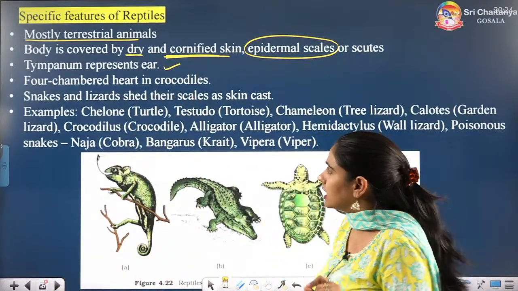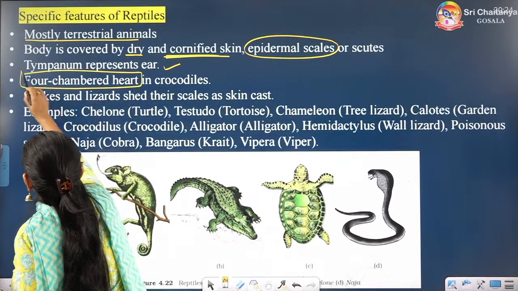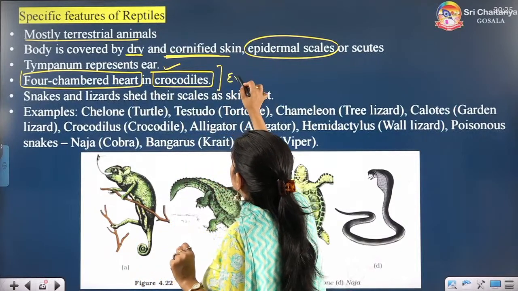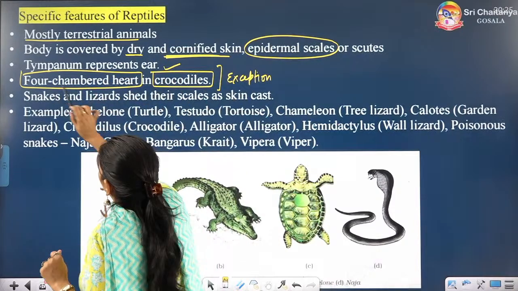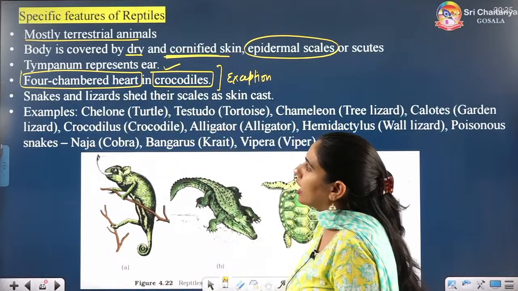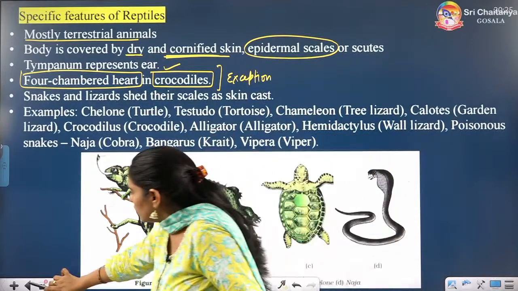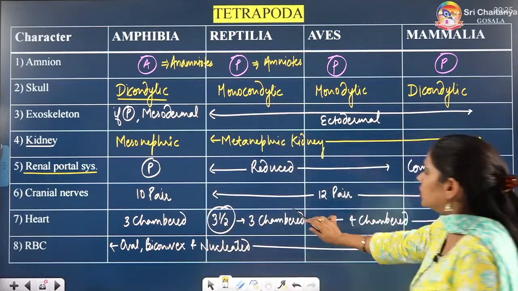Tympanum represents ear. They have a 4-chambered heart in case of crocodiles only. This is the exception. Otherwise they have a 3-chambered heart. So 4-chambered heart is present in crocodiles. This is the exception I have written here. Otherwise I have told you here in the table specifically that they have a 3-chambered heart.